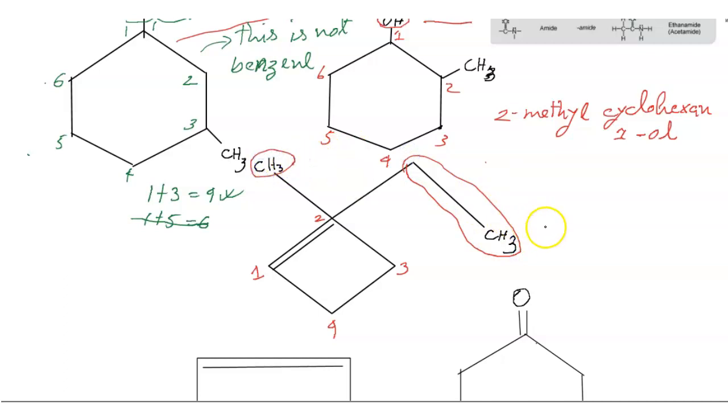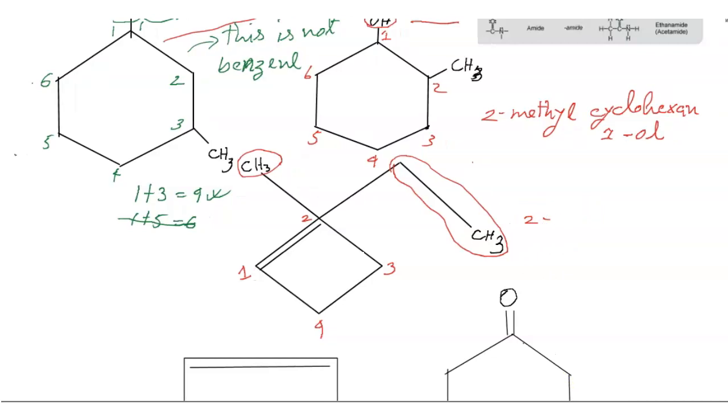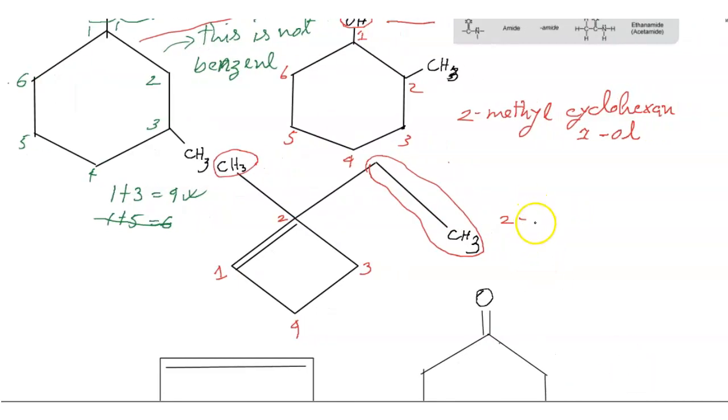So friends, I can write 2-ethyl, because alphabetically ethyl comes first, so I write 2-ethyl.